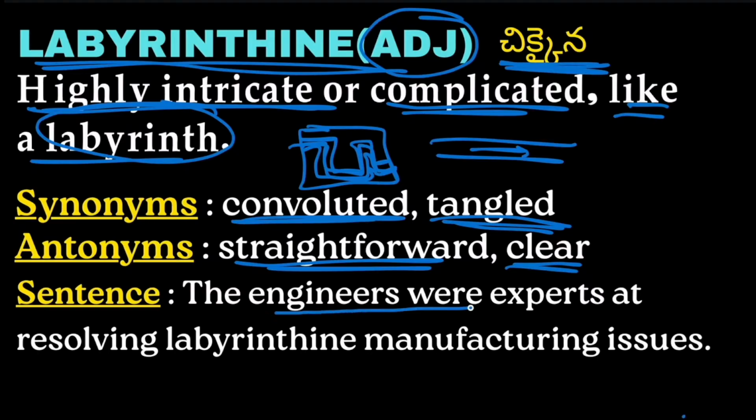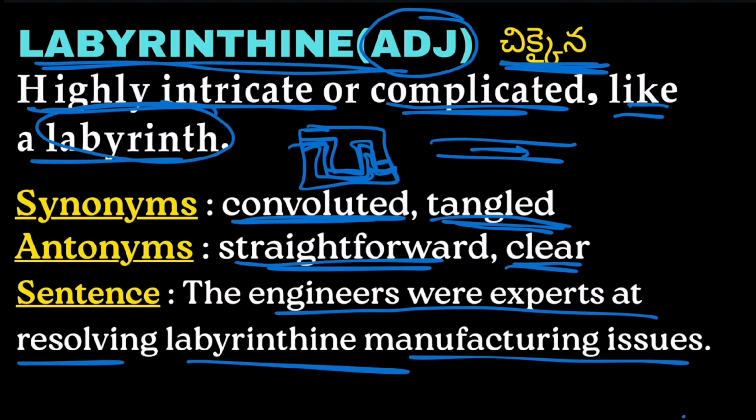Example: the engineers were experts at resolving labyrinthine manufacturing issues. So they were experts at resolving the complicated manufacturing issues.